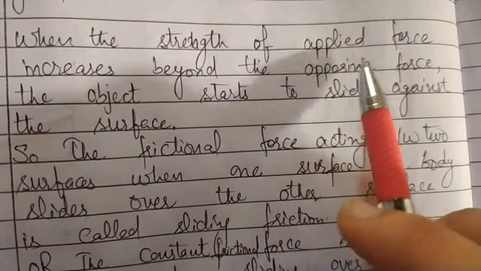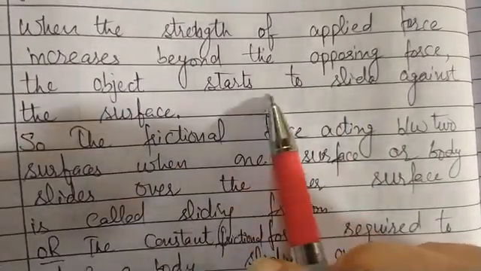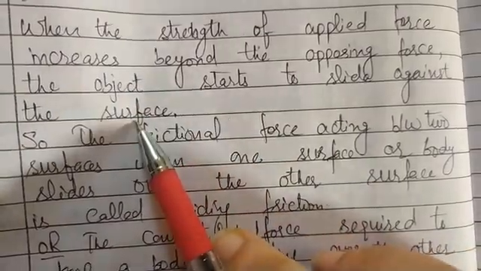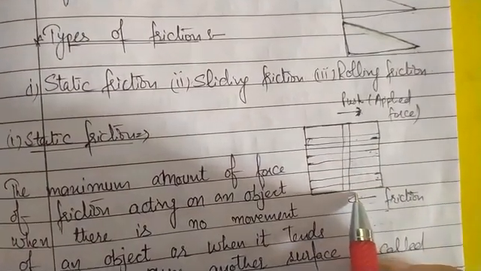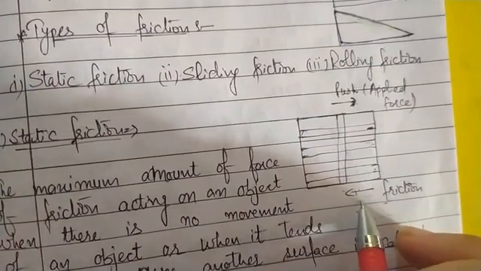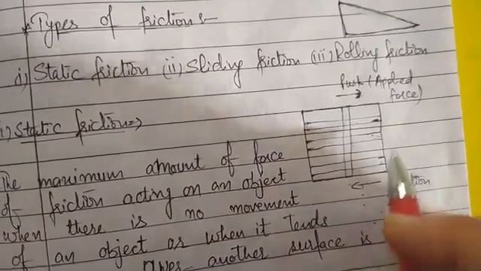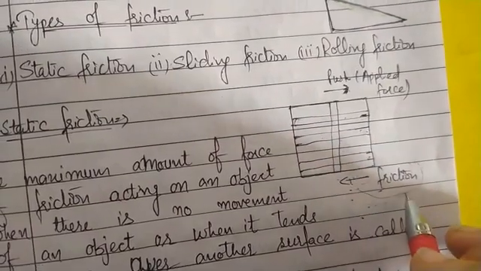When the strength of the applied force increases beyond the opposing force, the object starts to slide against the surface, because as we are pushing the object, then force of friction is also counterbalancing it. If we again increase this force, friction is again increasing to counterbalance it, but it will do it up to